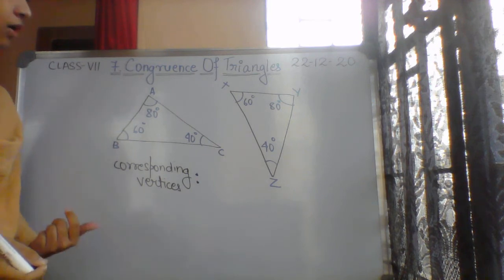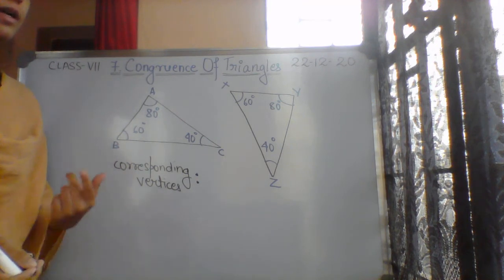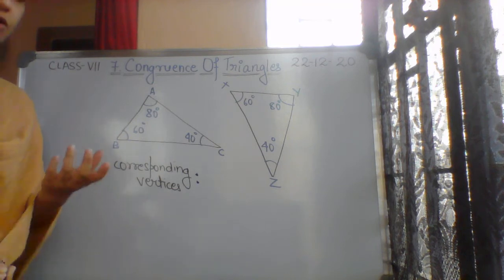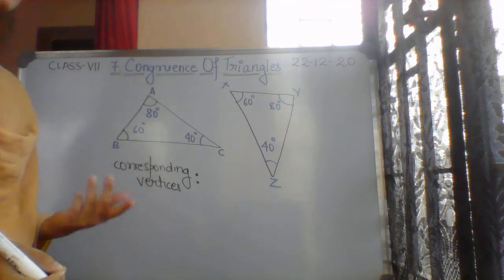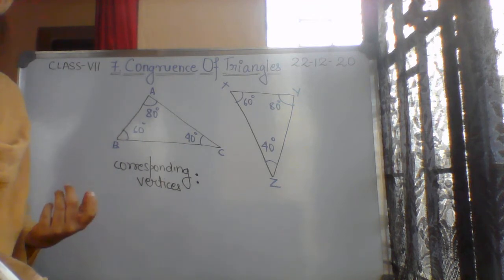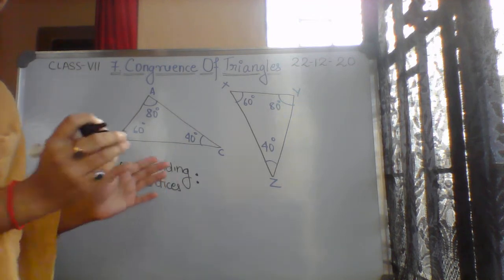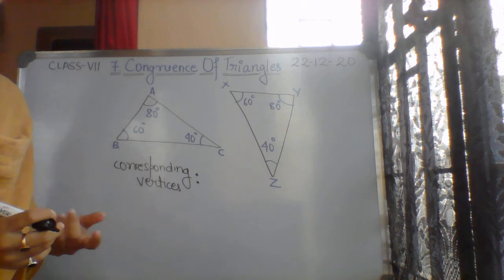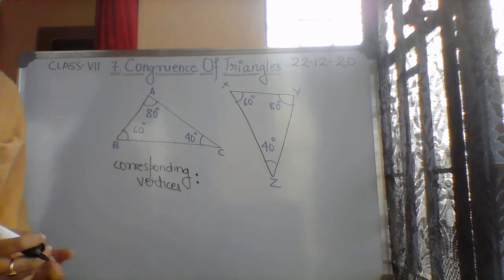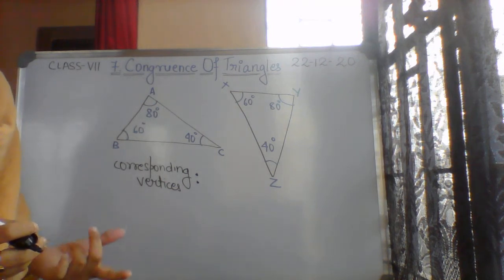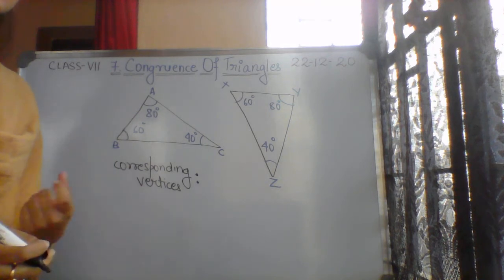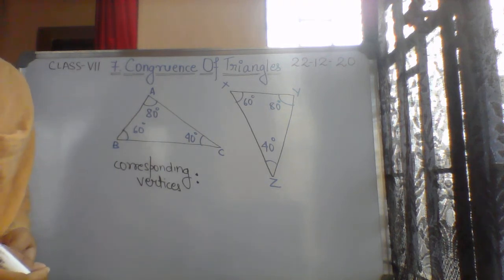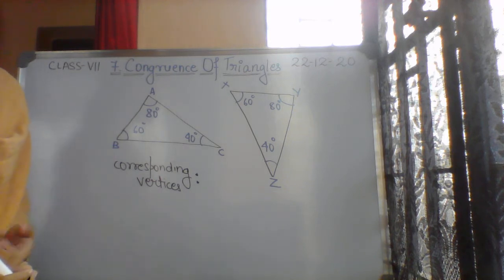Similarly, when considering line segments, we draw at least two line segments and measure the length. If the lengths are equal, we call those line segments congruent. Similarly, for congruency of triangles, we need two triangles to determine whether they are congruent or not.